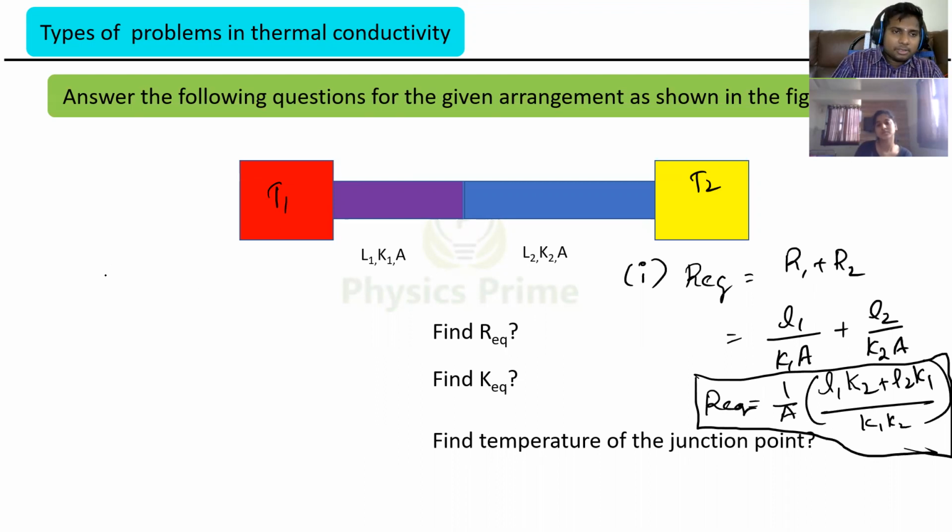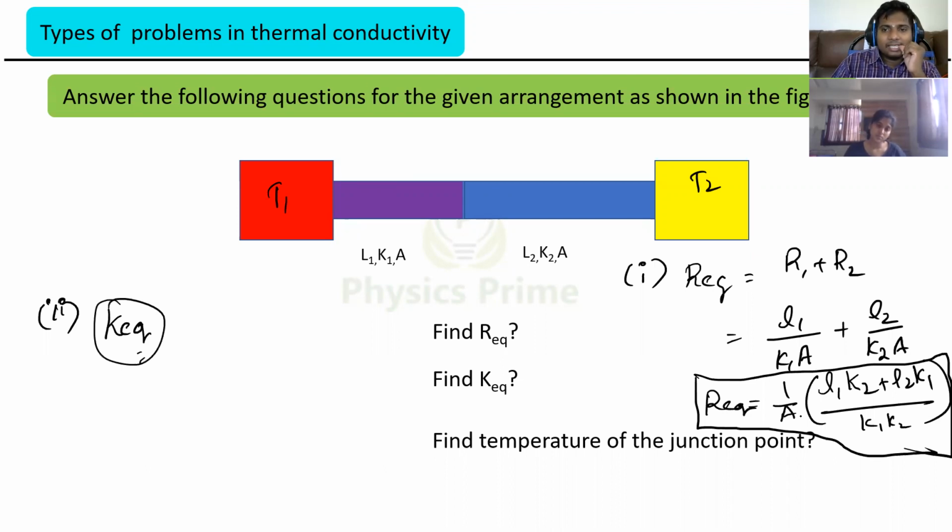Yes. And coming to the second question here. What is K equivalent, right? We found R equivalent, resistance equivalent, just now. So instead of both rods, we have to write one thermal conductor, which is having K equivalent right here. So K equivalent, how to write here?